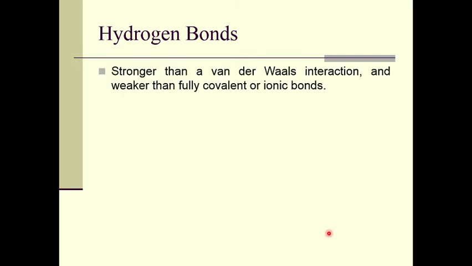This hydrogen bond is stronger than a van der Waals interaction and weaker than a fully covalent or ionic bond. So, it is in between the van der Waals and covalent and ionic bonds. We know that the ionic bond is strongest, followed by the covalent bond, and the van der Waals bond is the weakest bond. So, hydrogen bond falls between them.